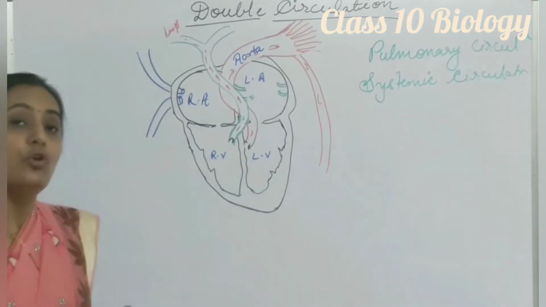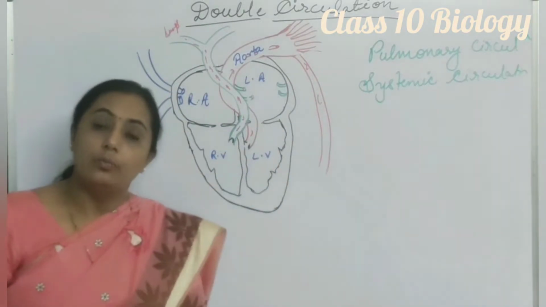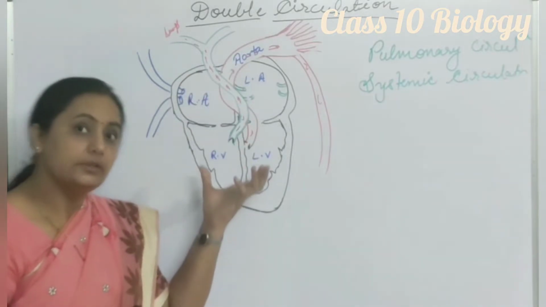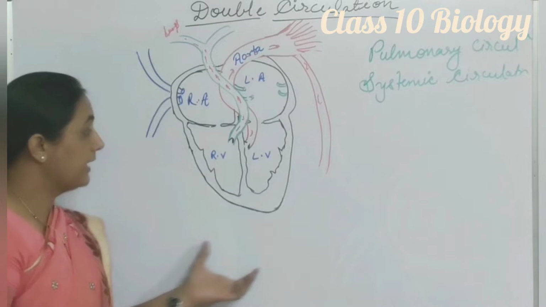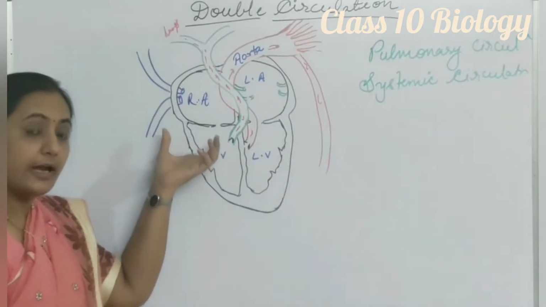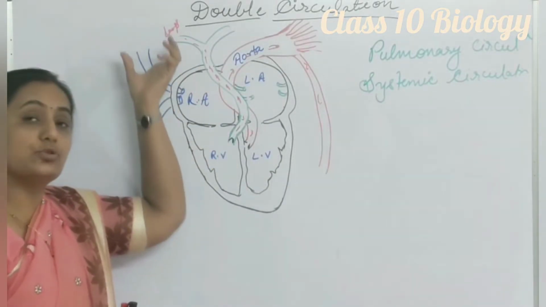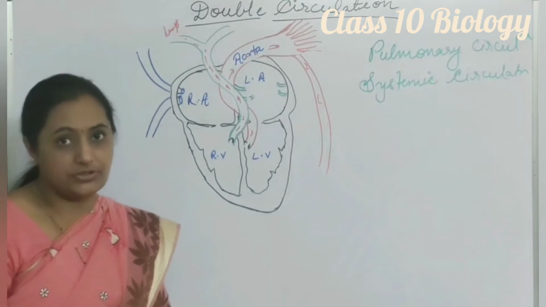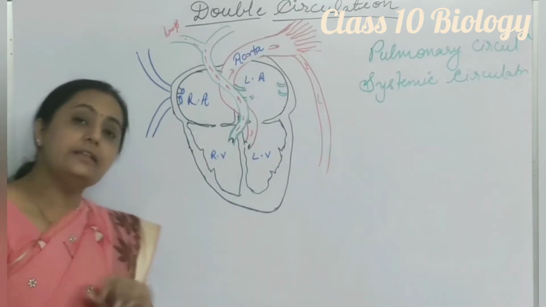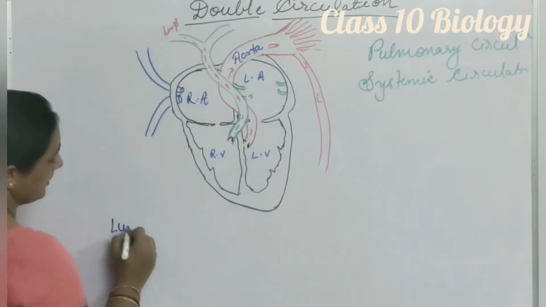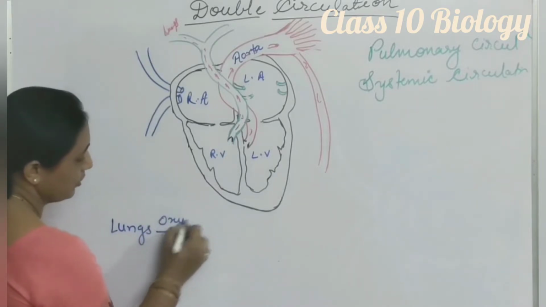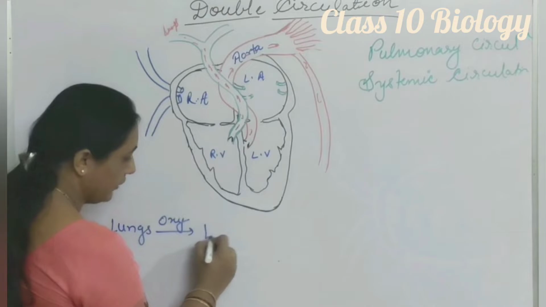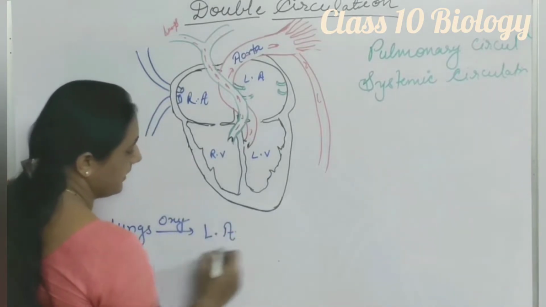Now, from the lungs, blood comes to the heart. From the heart, blood goes to different body parts, again comes back to the heart, and from the heart again goes back to the lungs for oxygenation. So to complete this cycle, from the lungs, this oxygenated blood goes to the left part of the heart, that is the left atrium.